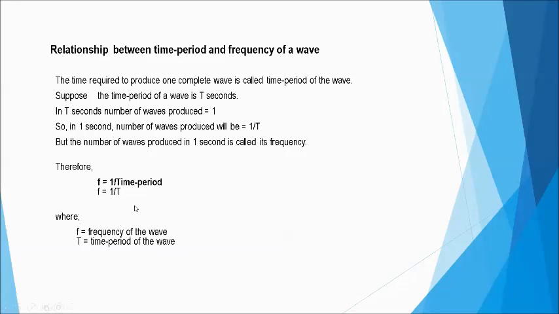Okay, so, sometimes, instead of saying F, you just say 1 over T. Okay? Or if there would be 2 waves, then you say 2 cycles per second. Okay? Or 5 cycles per second. So, depende kung ilang wave cycles would occur in a single second. So, yun yung relationship between time period and frequency.